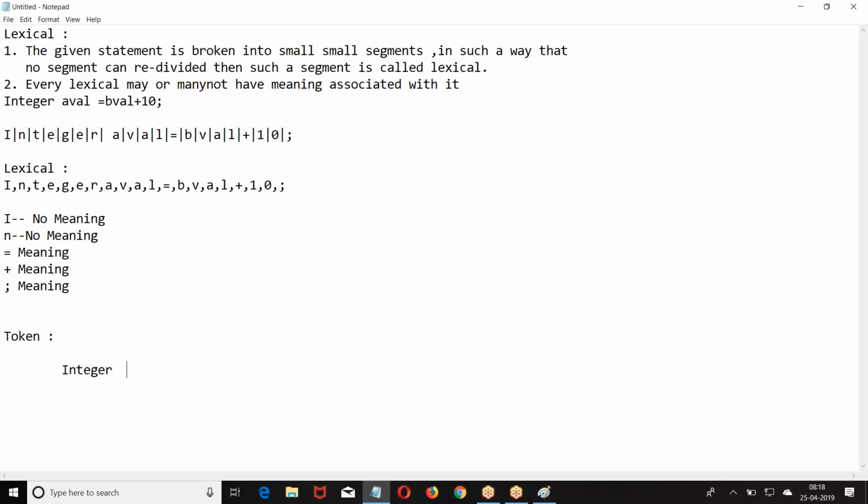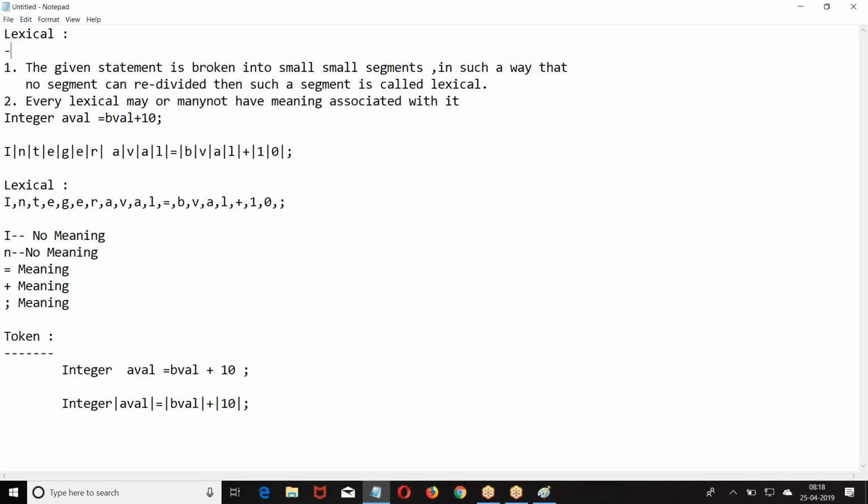I have integer a value equal to b value plus 10.